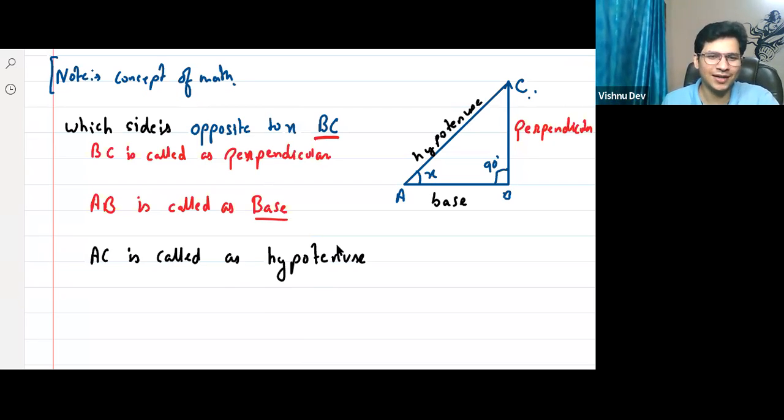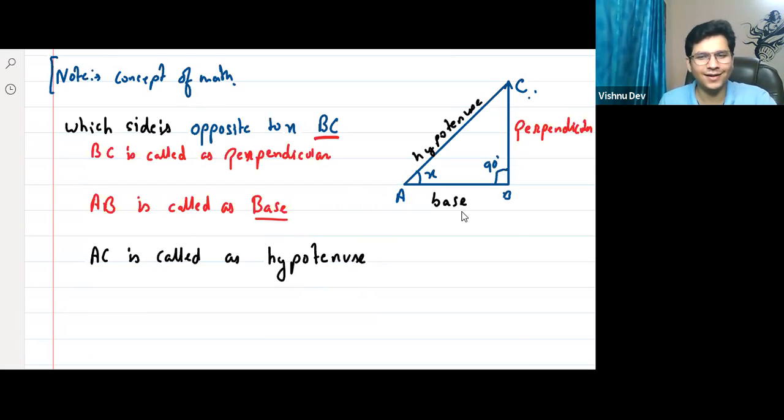Very good Jia. Yes, the hypotenuse is the longest side of a right angle triangle. Yes or no? So I guess this is clear. We will study this whole chapter in maths, but why did we study this now? Because we need it. Now tell me, these three brothers, base, perpendicular and hypotenuse, must be having some relationship among them.